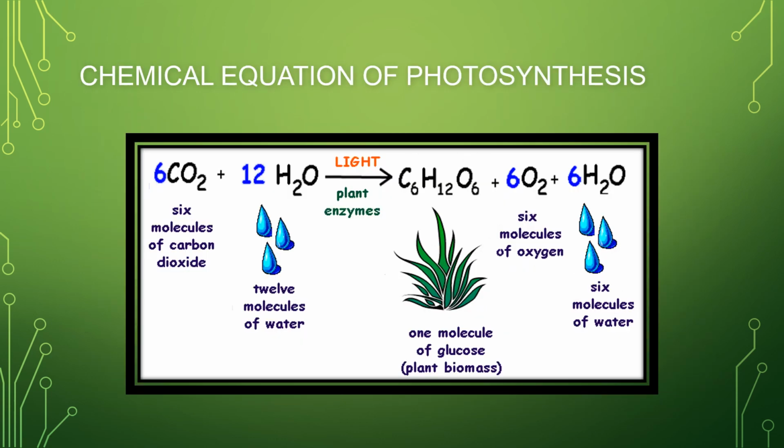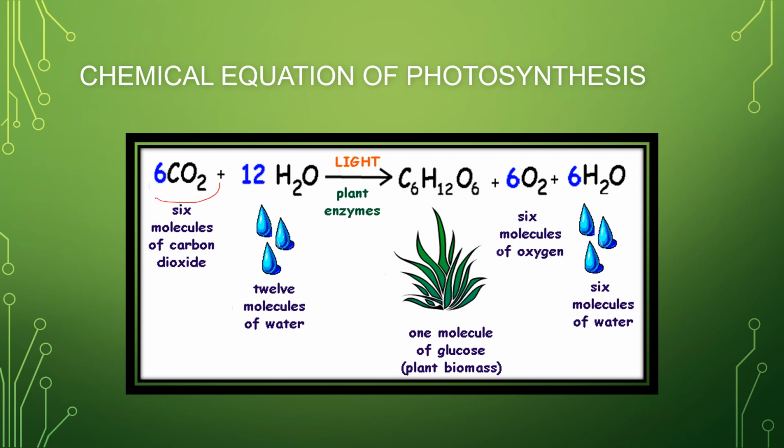Now here comes the balanced chemical equation of photosynthesis. So what is happening here? We have till now been told that carbon dioxide and water are required in the presence of sunlight to form glucose, and the byproduct is oxygen. So this is what we have spoken about, the definition. When we put that in terms of a chemical equation, how does it look? It looks like this.